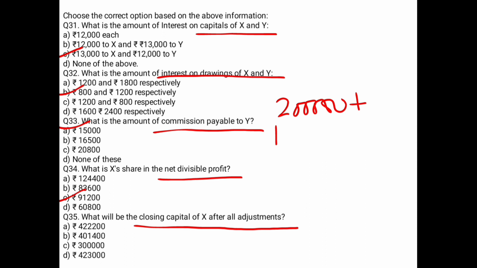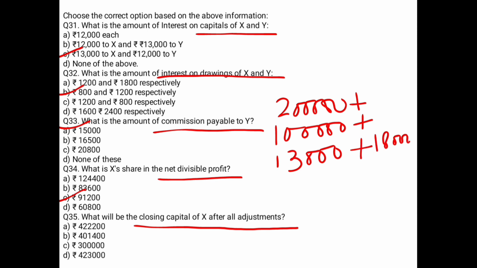Right? Then add the additional capital 1 lakh. Then what you have to do? You have to add the IOC. जितना उसका IOC है, you have to add the salary 18,000. Then you have to add the net profit, उसका जितना शेयर आया था, and you have to subtract the drawing